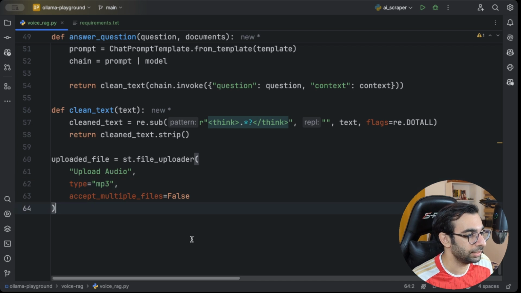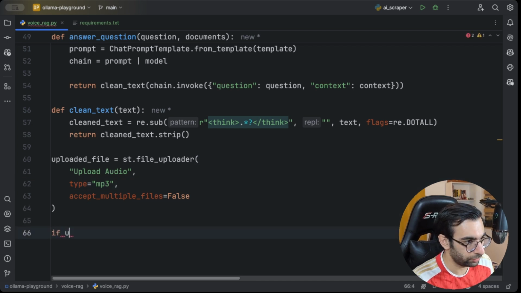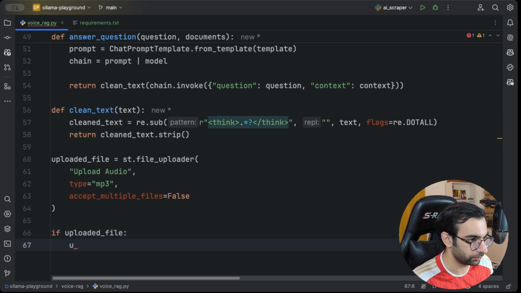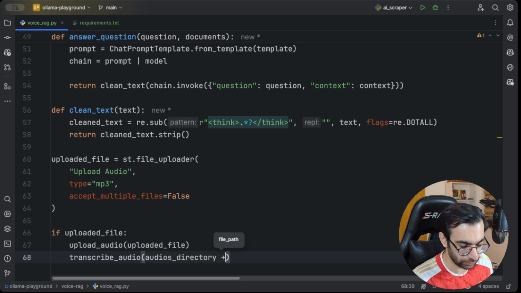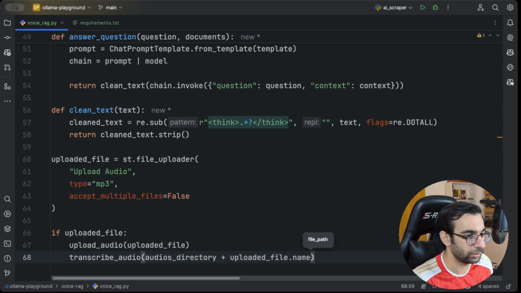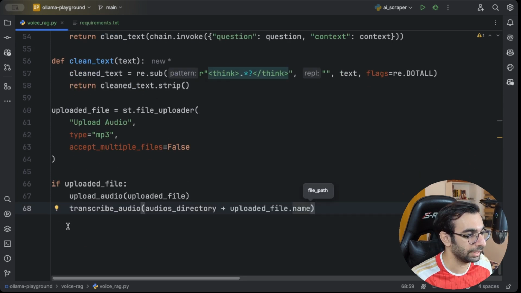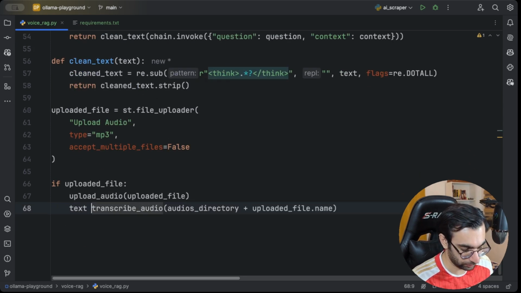I'm gonna say if there is an uploaded file, go ahead and upload it and then transcribe it. And as you know, it's in the audio directory that we created. So I'm gonna give it an exact path to that file. And this is gonna be my text.